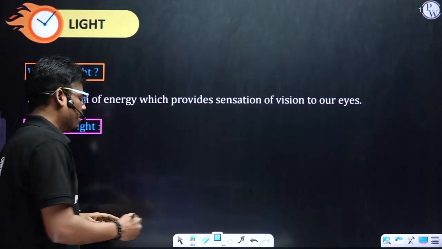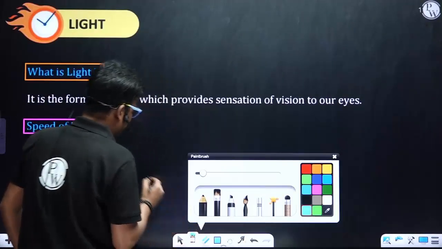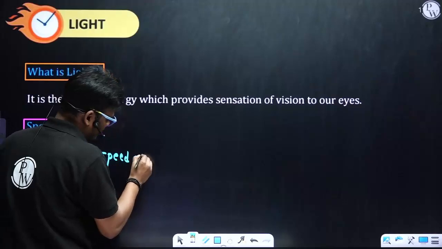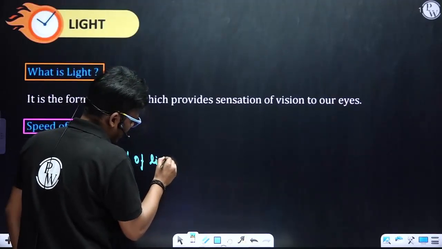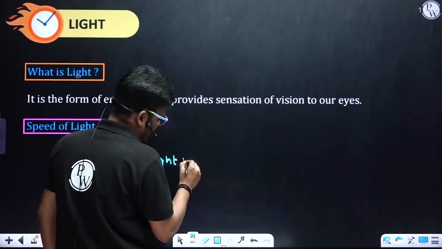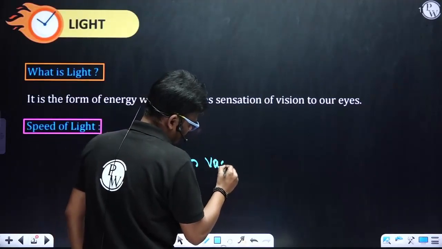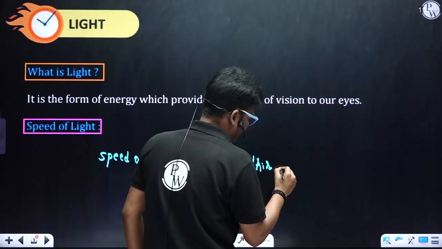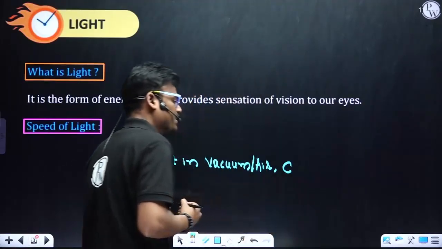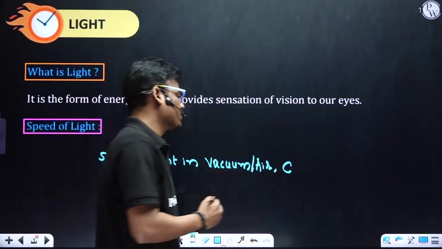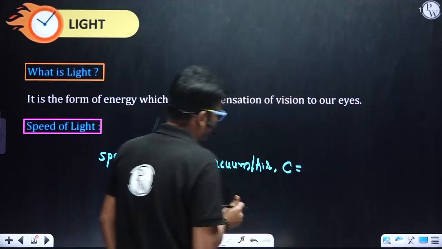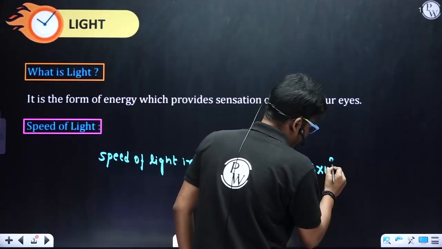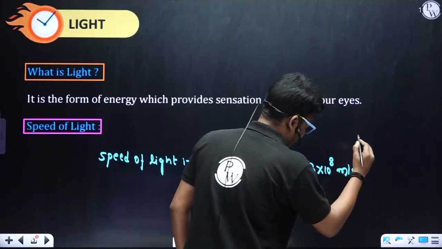Here, generally, the speed of light in vacuum or air is represented by C. C is the speed of light in air or vacuum, and the speed is 3 into 10 power 8 meters per second.